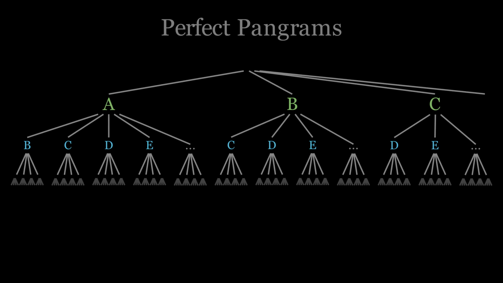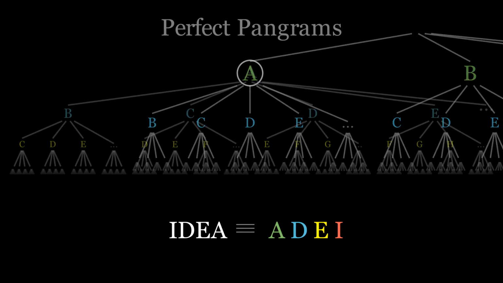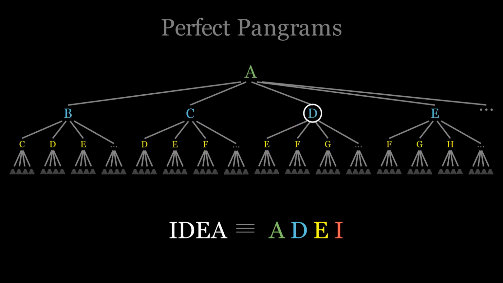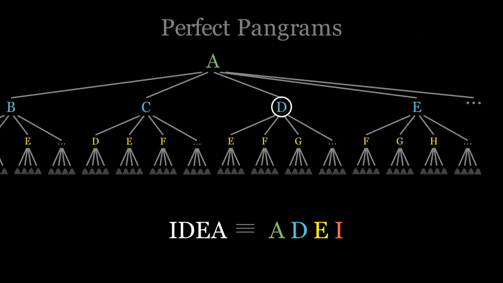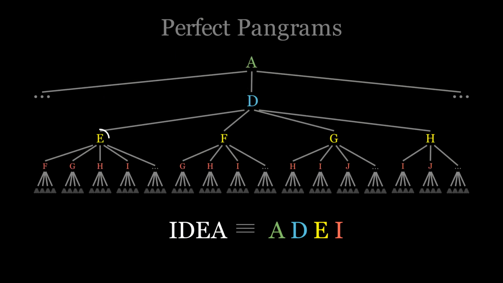Let's take a word and see how it would be represented in this tree. If we sort the letters in idea, we get A, D, E, I. So the first letter we'll consider is A. That tells us to start with the trunk for A. The next sorted letter is D, so under the A trunk we need to go down the branch for D. Under D, we need to go down the branch for E, and finally, under that, we take the branch for I. At this point in the tree, we find a leaf that is labeled with the word idea.